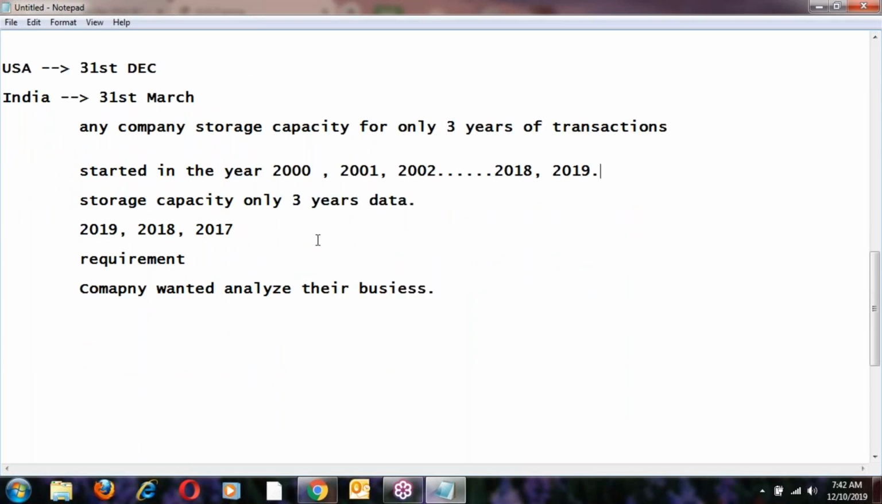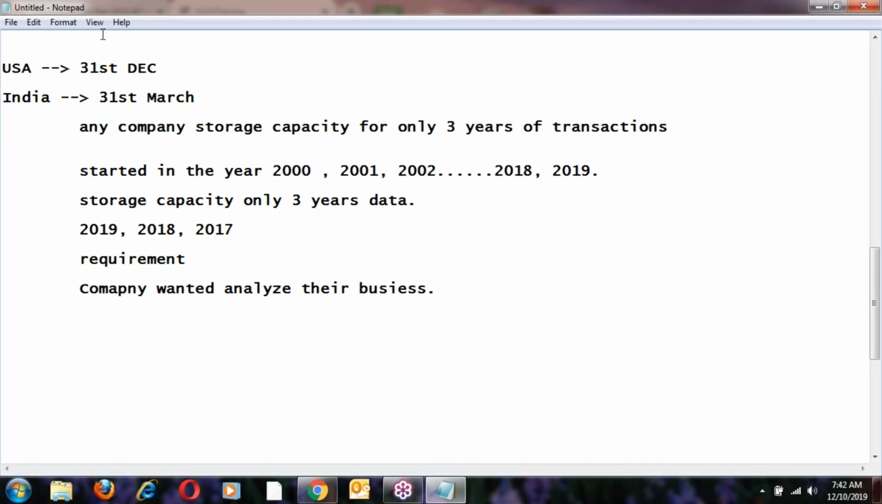Now here, some company's business started in the year 2000. Now they wanted to analyze their business. How can they analyze the business here? They will depend on the complete historical data, right? Complete historical data. So how can they analyze that historical data?